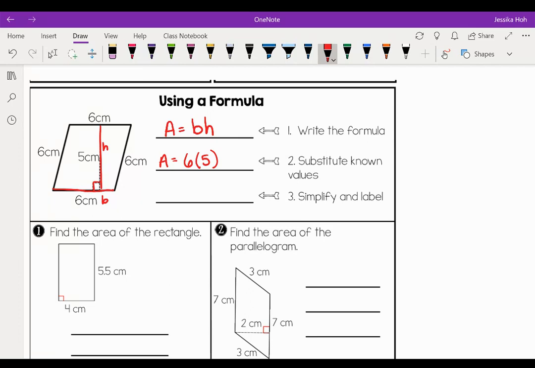So then I'm going to simplify and label. So A equals 6 times 5 is 30. And I'm going to use the same units as centimeters, and I'm going to use a little square. It means I'm multiplying 2 units by each other, which is going to make them squared.